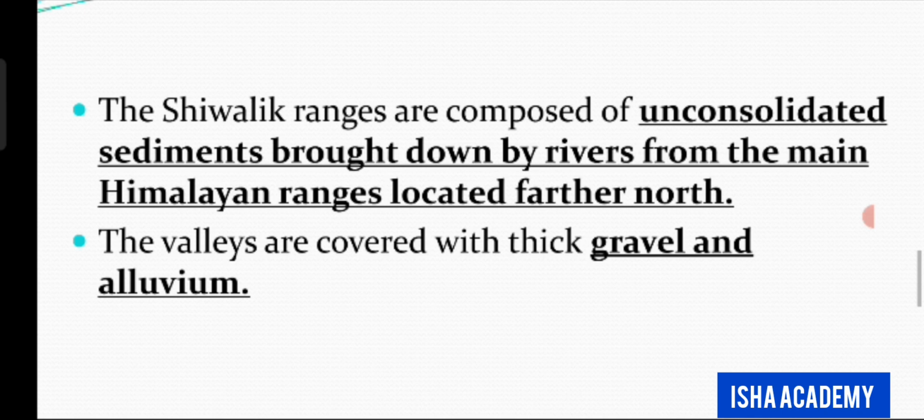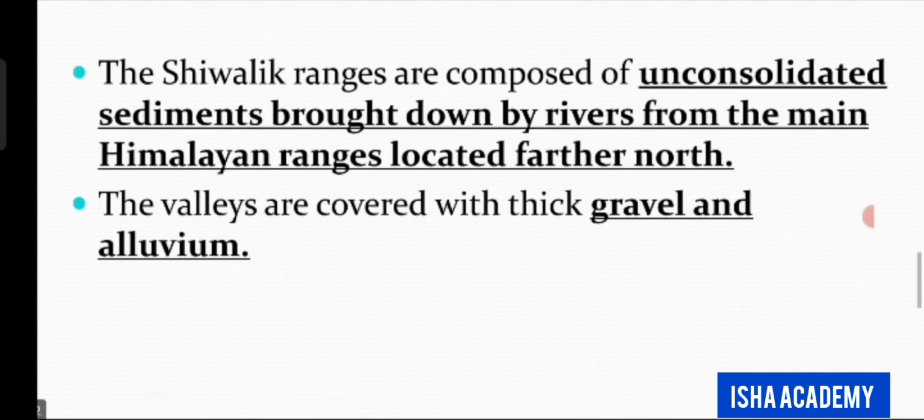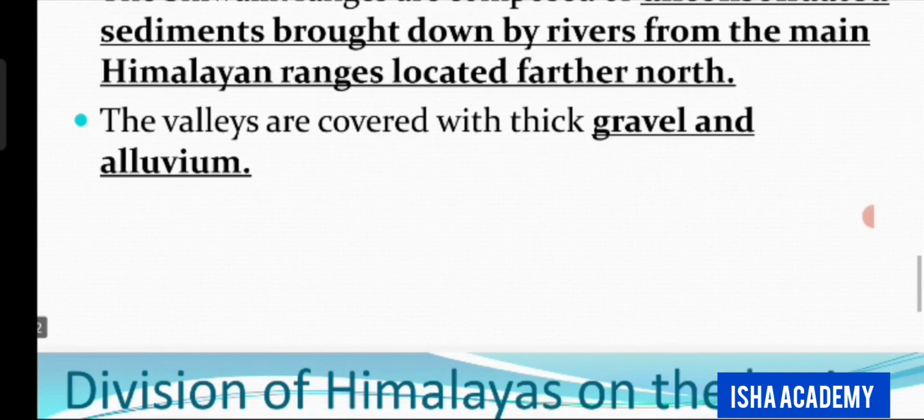The Shivalik ranges are composed of unconsolidated sediments brought down by rivers from the main Himalayan ranges located farther north. The valleys are covered with thick gravel and alluvium.